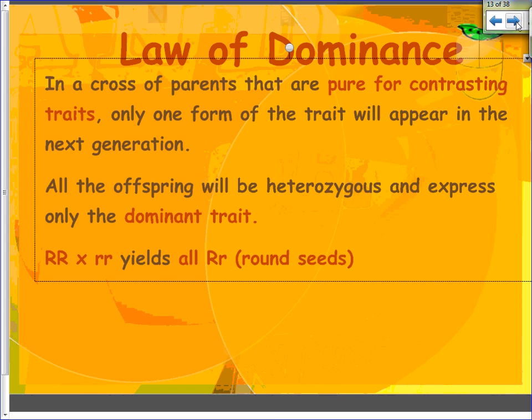So that brought up the law of dominance. The law of dominance is one of Mendel's first laws, and it says that in the cross of parents that are pure breeding for contrasting traits, only one trait's going to appear in the next generation. So in other words, all offspring will be heterozygous, and they're going to express the dominant trait.